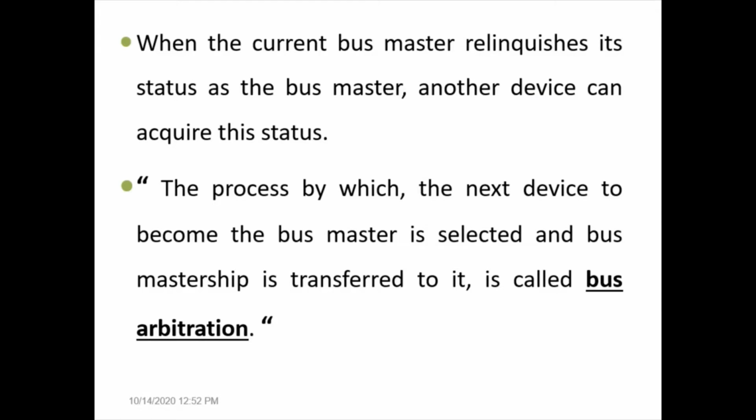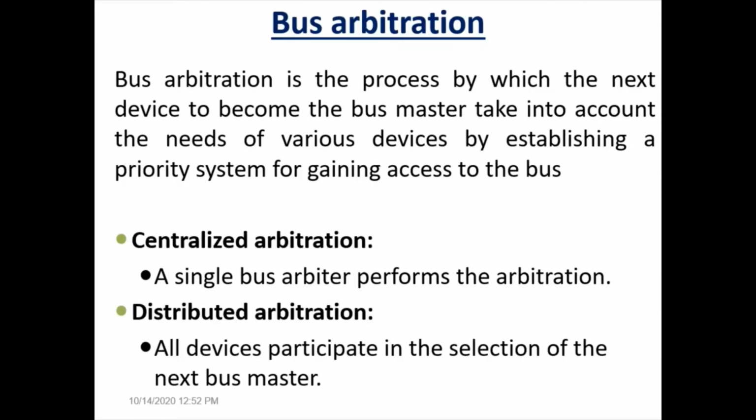So the textbook definition for bus arbitration is the process by which the next device to become the bus master is selected, and bus mastership is transferred to the selected device. It is called bus arbitration. Every IO device or processor has its own need of accessing the data bus in order to transfer data. So this need should be considered in the bus arbitration process. That means there must be some priority. Otherwise, if a single device wins the arbitration every time, other devices may not get the chance to communicate using the buses.